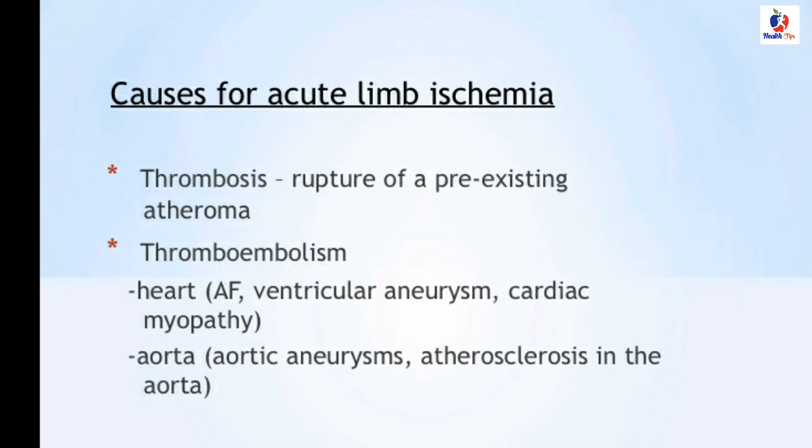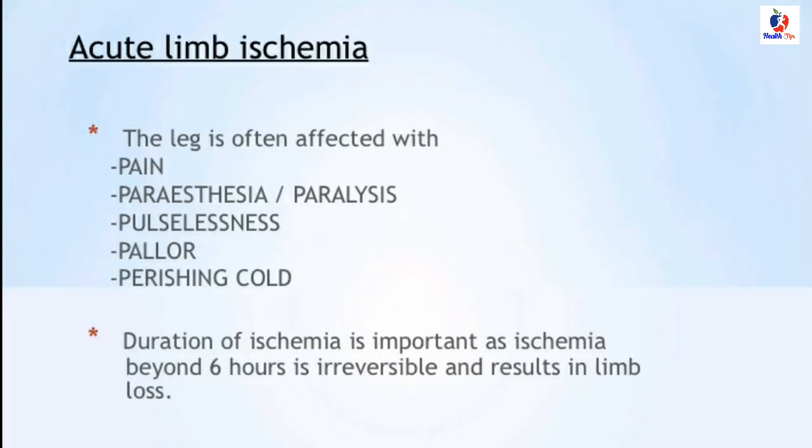When we talk about acute limb ischemia, it is a sudden decrease in blood flow to a limb. It can result in a potential threat to the viability of the extremities. How do we identify acute limb ischemia? There are the 5 P's: pain, paresthesia, paralysis, pulselessness, pallor, and perishing cold. The duration of the ischemia is important, as ischemia beyond 6 hours is irreversible, resulting in limb loss.